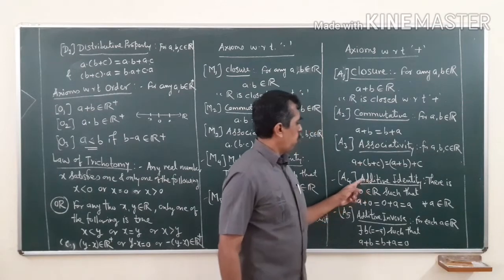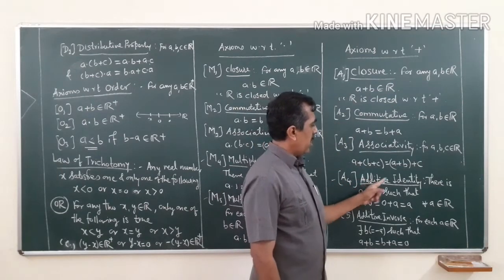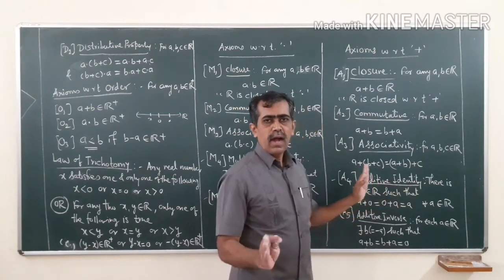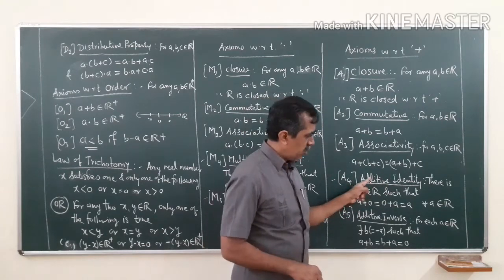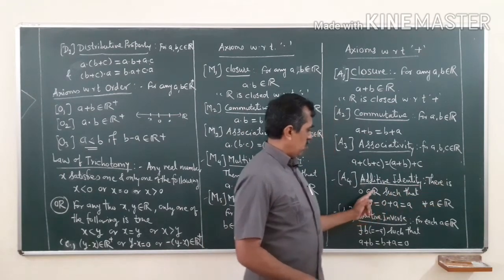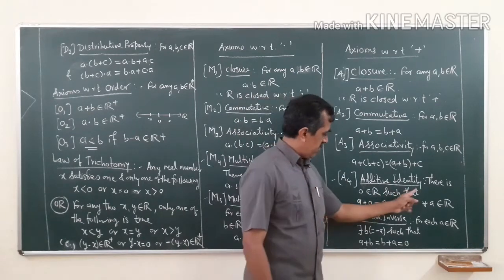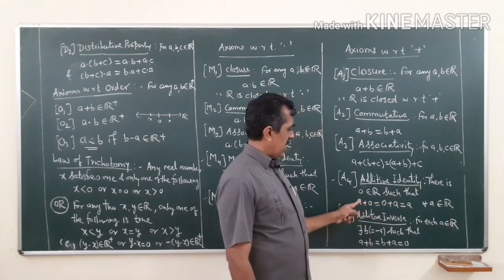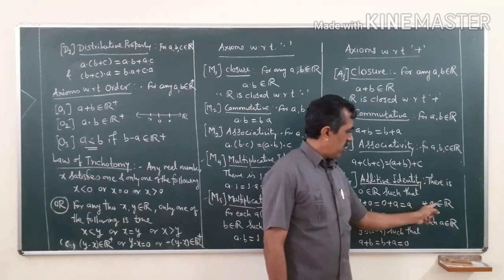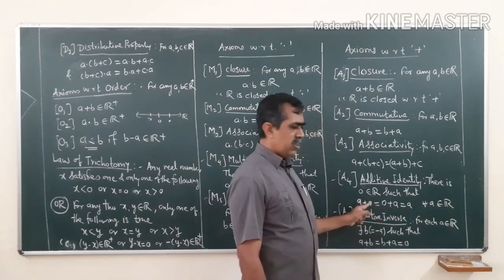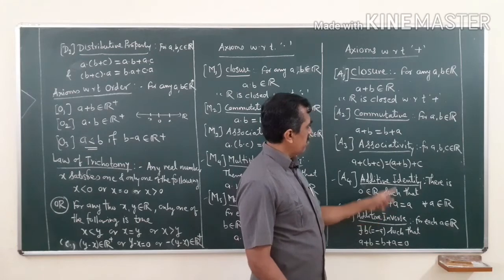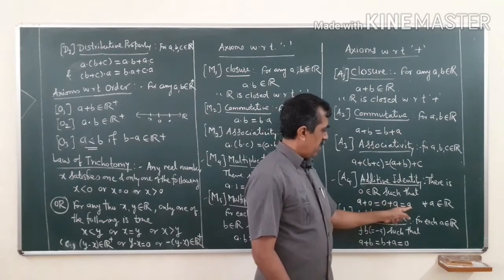Now see the fourth axiom with respect to addition, additive identity. It is called the identity with respect to addition. There is a number 0 in R, a real number 0, such that if you add 0 to any real number a, for any a in R, a plus 0, which we know is the same as 0 plus a, is a.